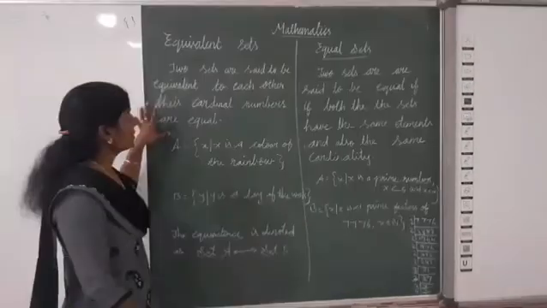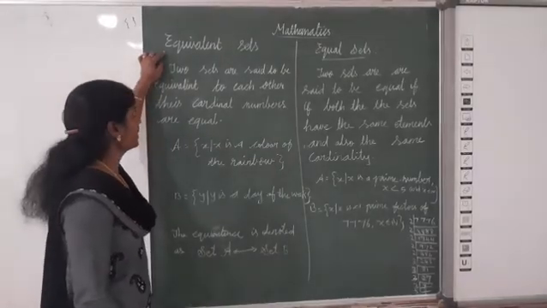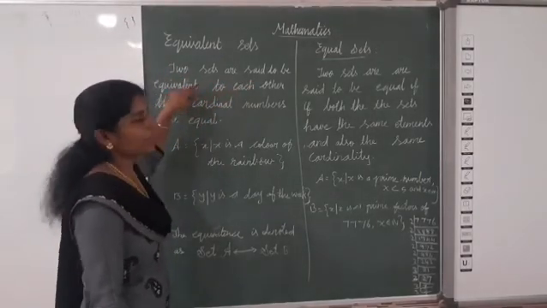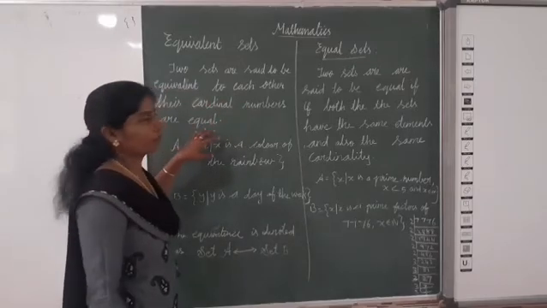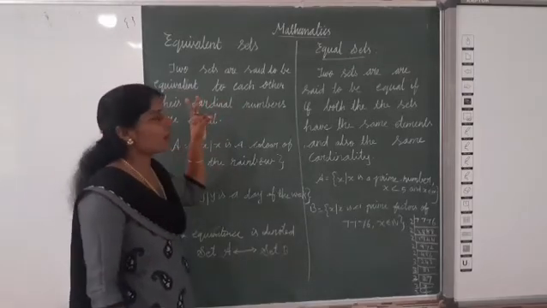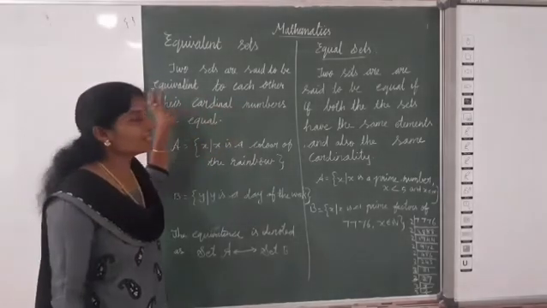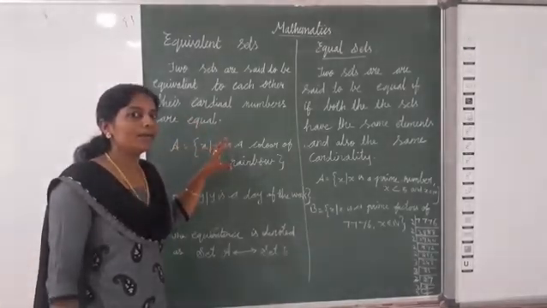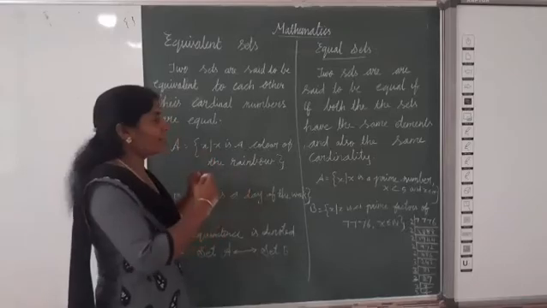Next one, equivalent sets. What are equivalent sets? Two sets are said to be equivalent to each other if their cardinal numbers are equal. What is a cardinal number? The number of elements.